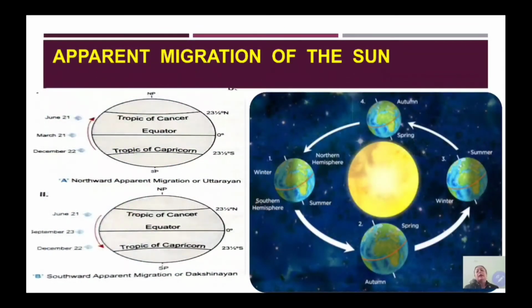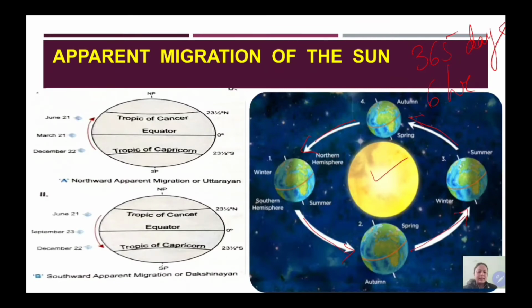The next one is apparent migration of the sun. Students, just now we learnt in the effects of rotation about the apparent movement of heavenly bodies. Similarly here also the sun is stationary, whereas the earth is moving around the sun. It takes about a year, that is 365 days and 6 hours, to complete one revolution, its complete movement around the sun.